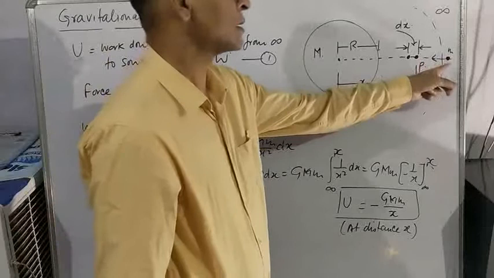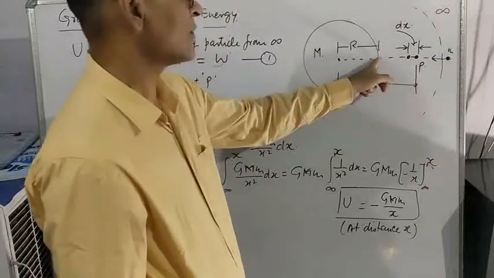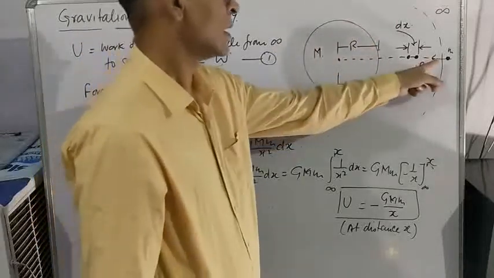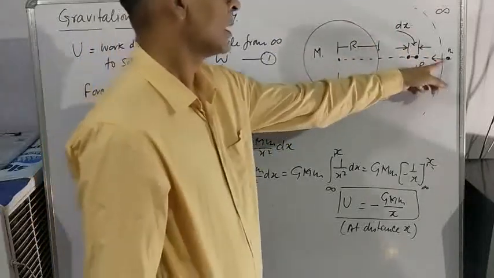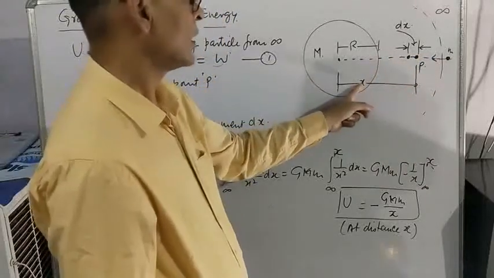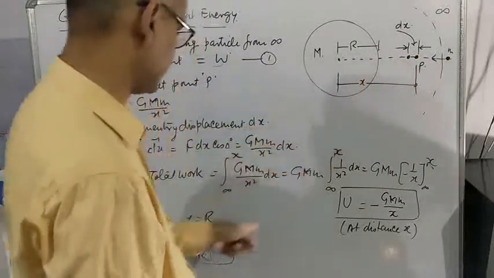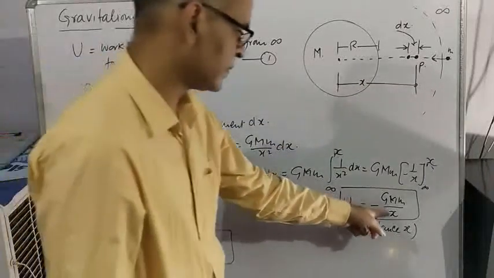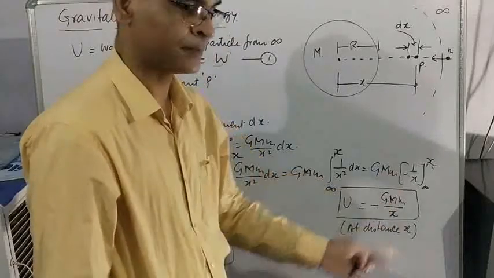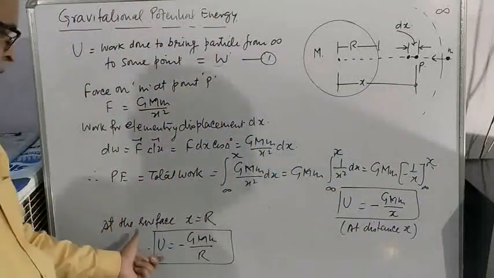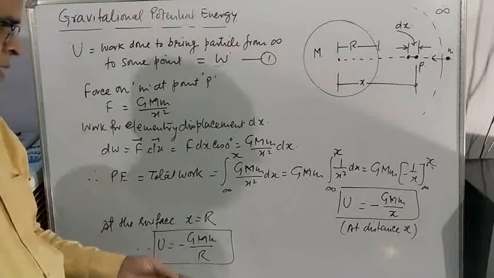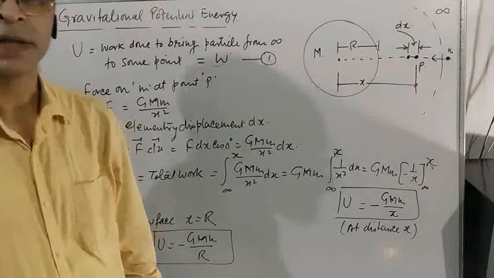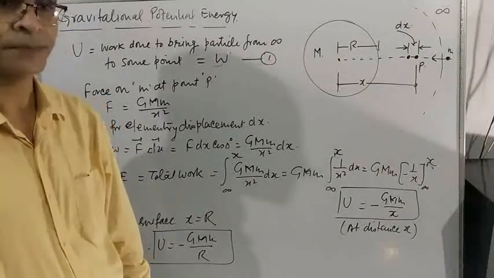But if the particle is brought to the surface of the Earth, this body being Earth or some other planet, then x will change to capital R. So for the surface of the Earth, x is equal to capital R. In place of x, you can write capital R. So gravitational potential energy comes out to be minus G M m by R. This value comes out to be negative, and this negative value has a significance.